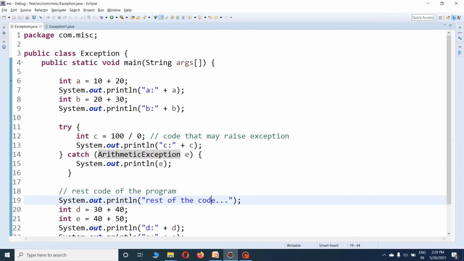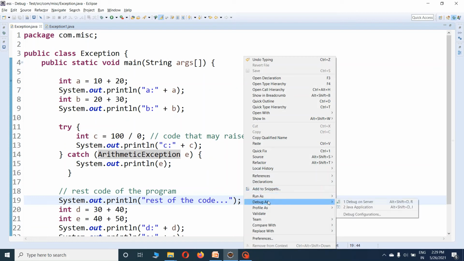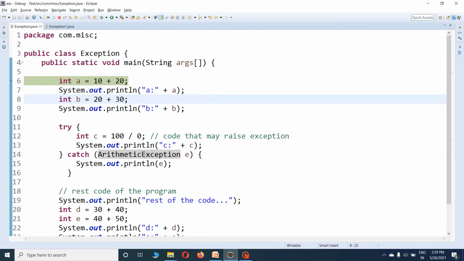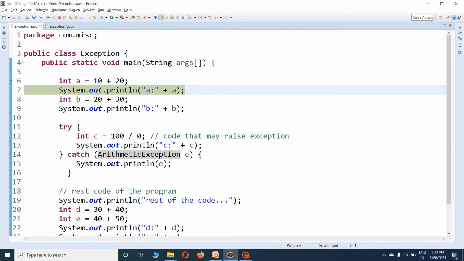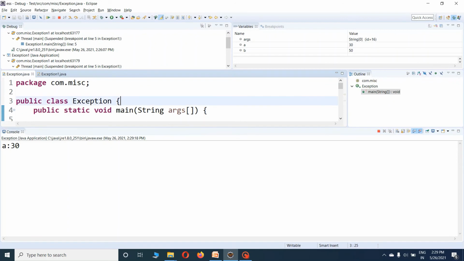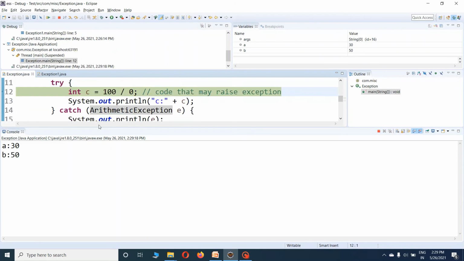So let's start. Again, I run the program in debug mode here. Now we are at line number 6, 8, 9; all these statements are executed, B is also printed, and now we are at line number 12.